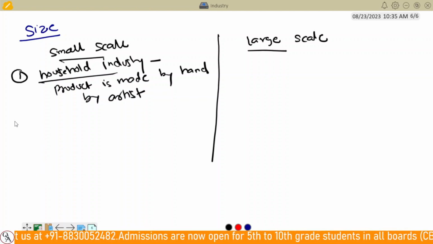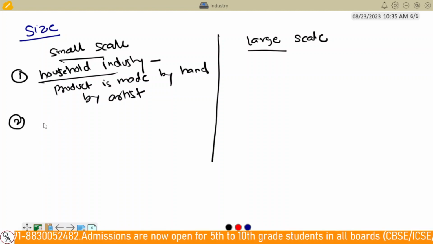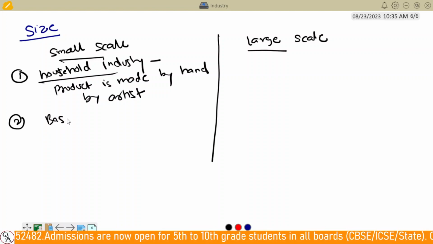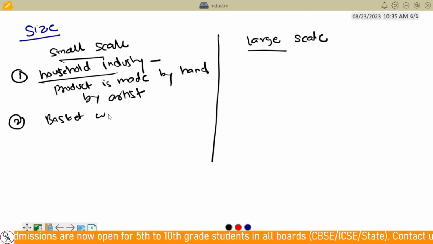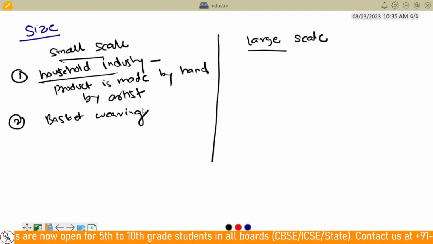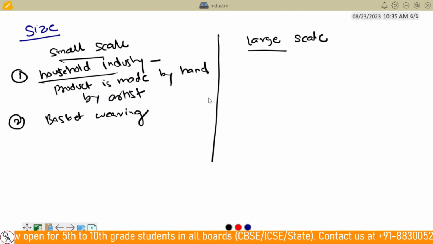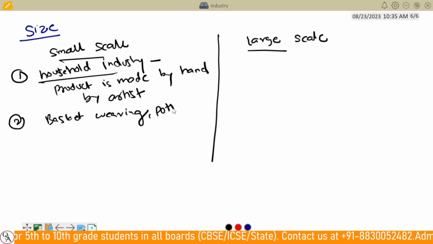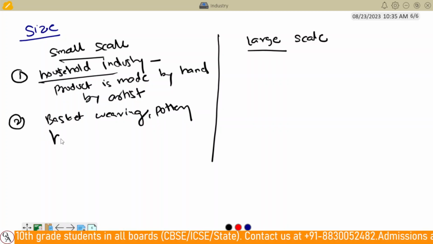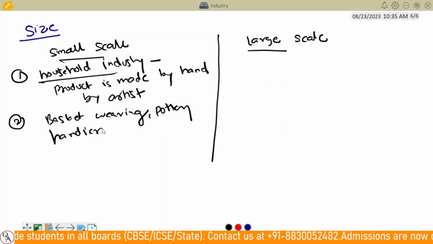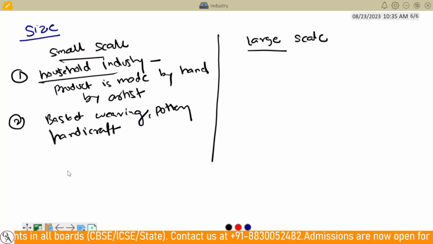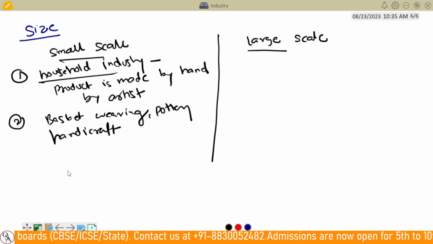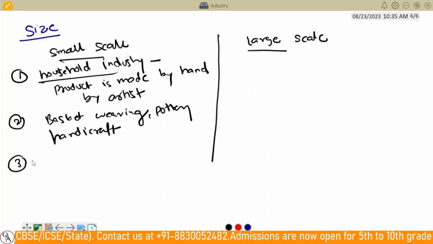Examples of small scale industry are basket weaving, pottery, and handicrafts.